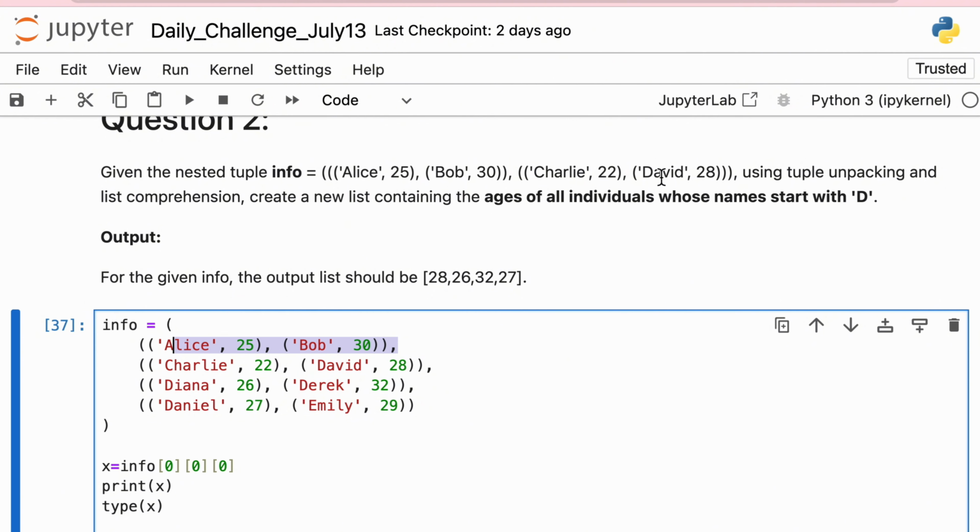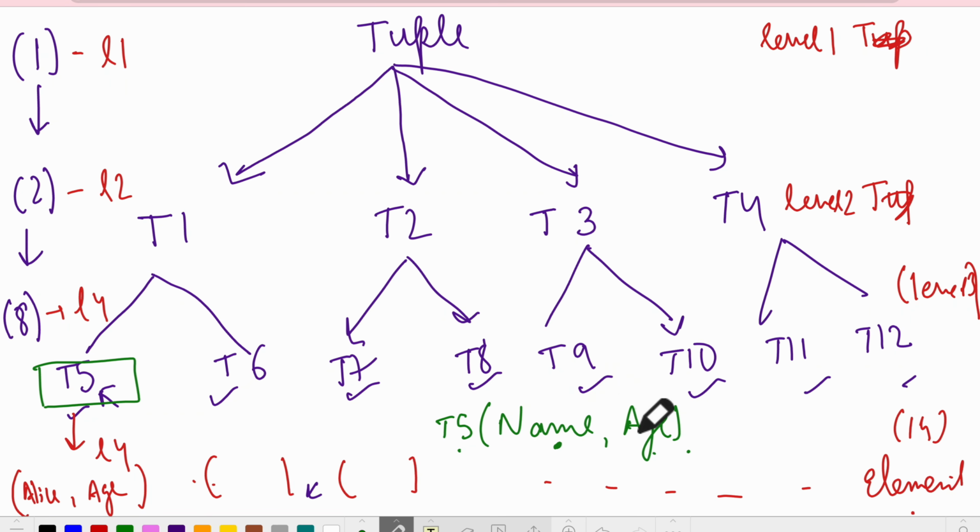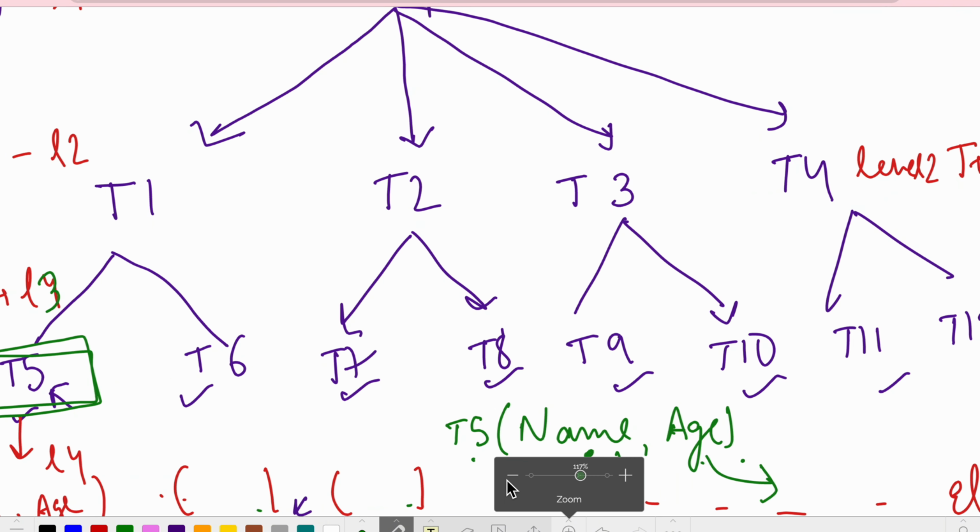Sorry, where name starts with D. So we have to return age where name starts with D. So we have to access this particular thing, not this, not this, not this. So this is the main intuition: first you create a tree like this in your mind, and then you try to identify which thing you need to access. Do I need to access this, or this? Now our structure is ready in our mind.